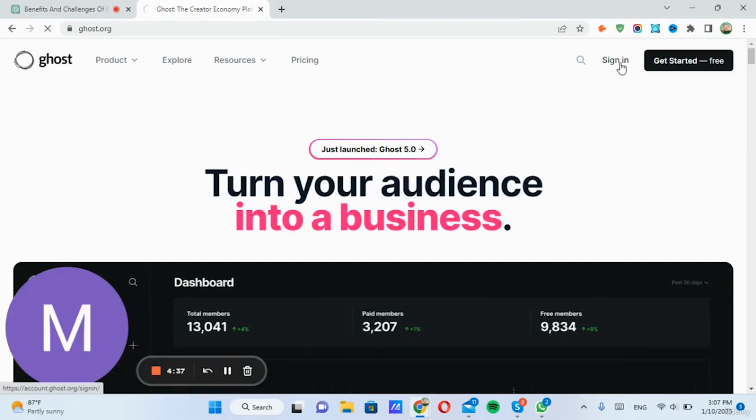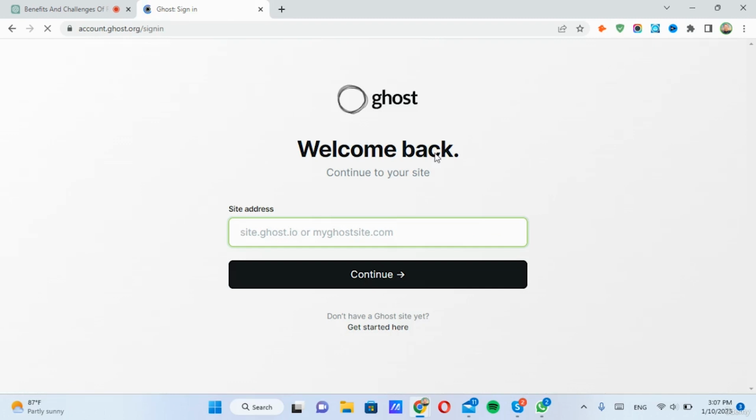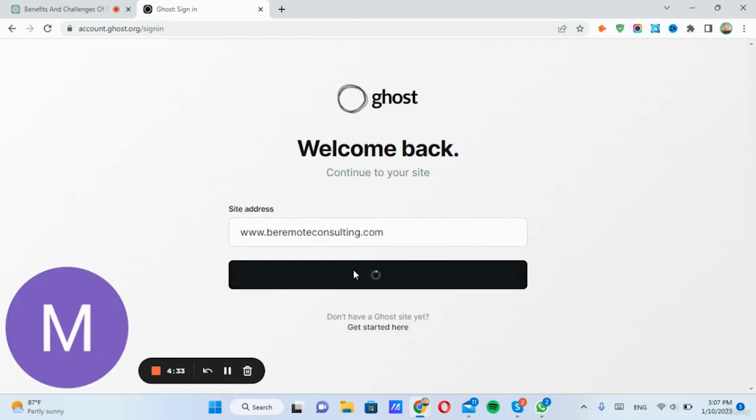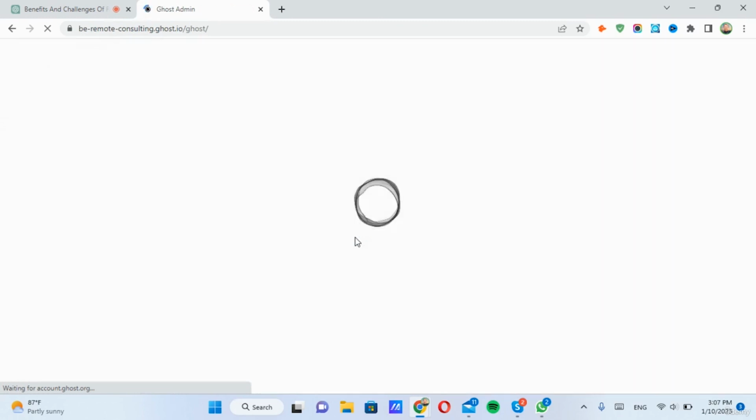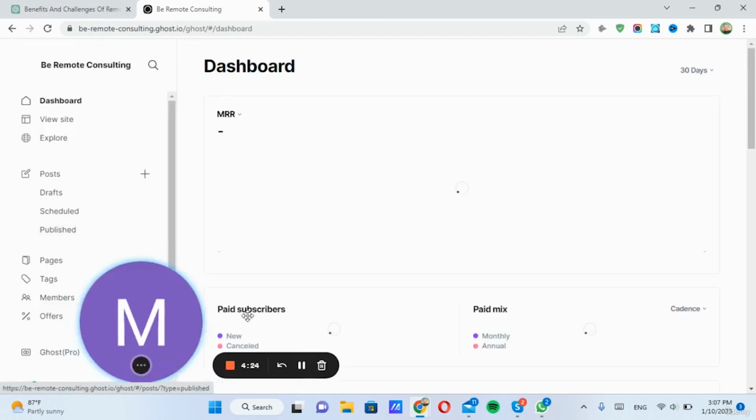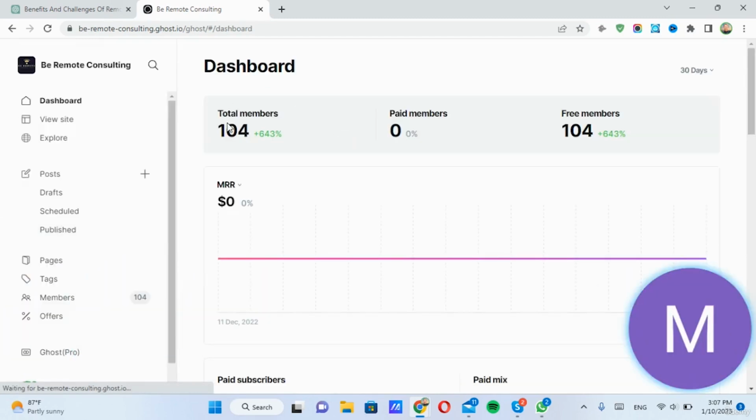So all we have to do is go to sign in. And I already have an account. My website's beremoteconsulting.com. It also allows you to register your own domain as well. So once we are in Ghost, you will be presented with this dashboard right here. It shows the total number of subscribers, paid members, free members.